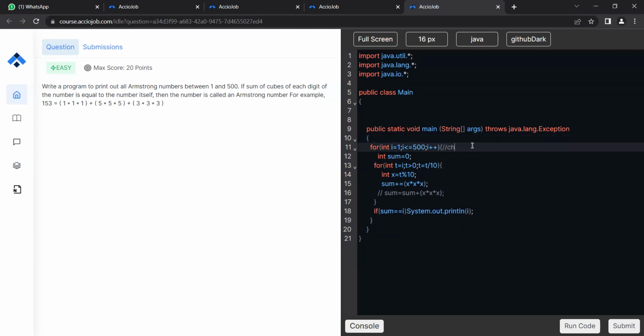So check for 0 to 5, stay clear, 0 to 5, right? Now this is basically checking or adding the cubes of the digits of the numbers.